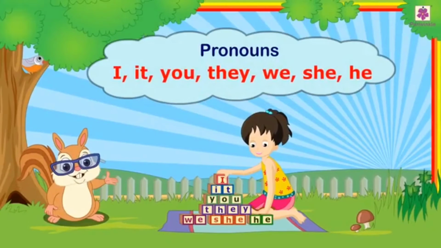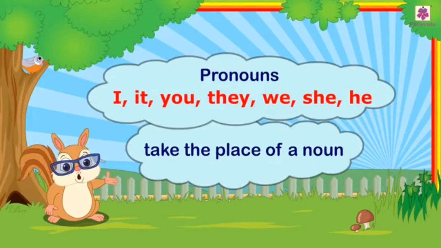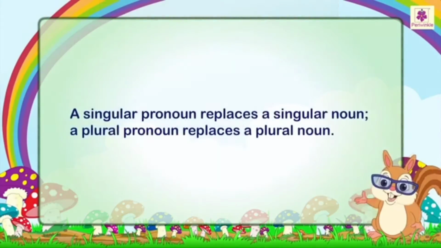These words are called pronouns. Pronouns take the place of a noun. Kinds of pronouns. A singular pronoun replaces a singular noun. A plural pronoun replaces a plural noun.